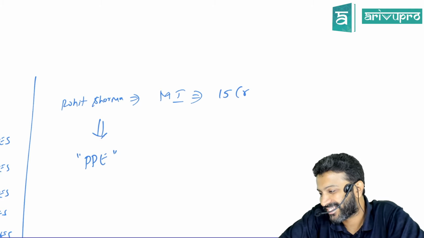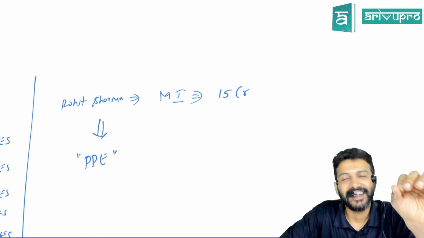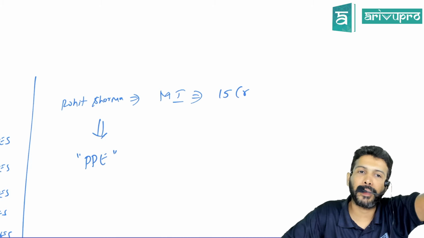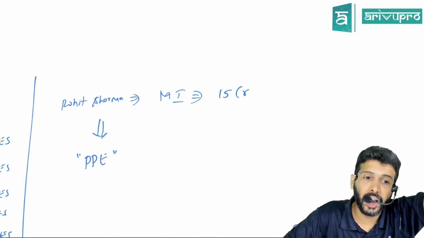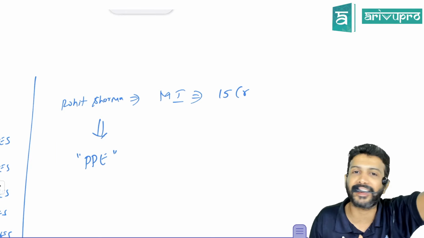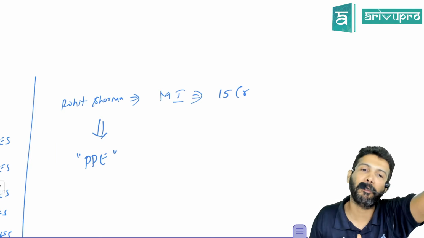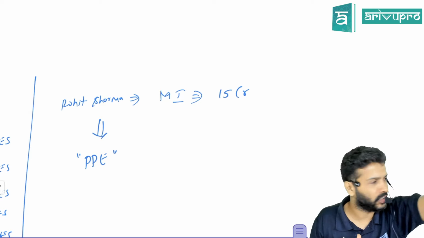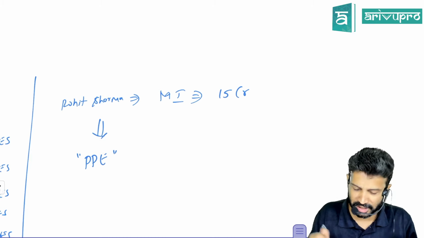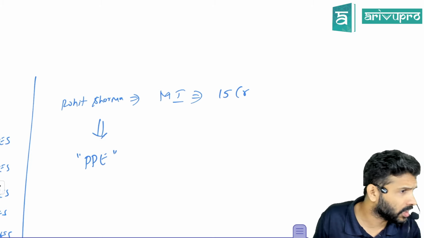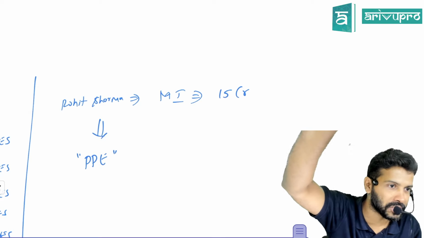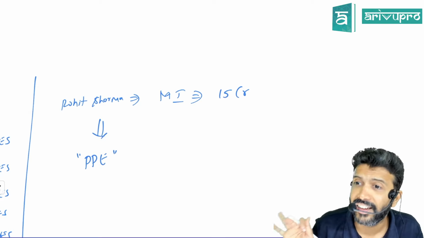Alright. Now look at the definition and tell me. What is the definition of PP? One, it should be a tangible asset. Can you see Rohit Sharma? I can. So is it a tangible asset? Yes. Second one, held for use. Usage could be either to produce goods or rendering a service. Obviously, what he is giving is a service to the nation. So that means the service criteria is getting satisfied.